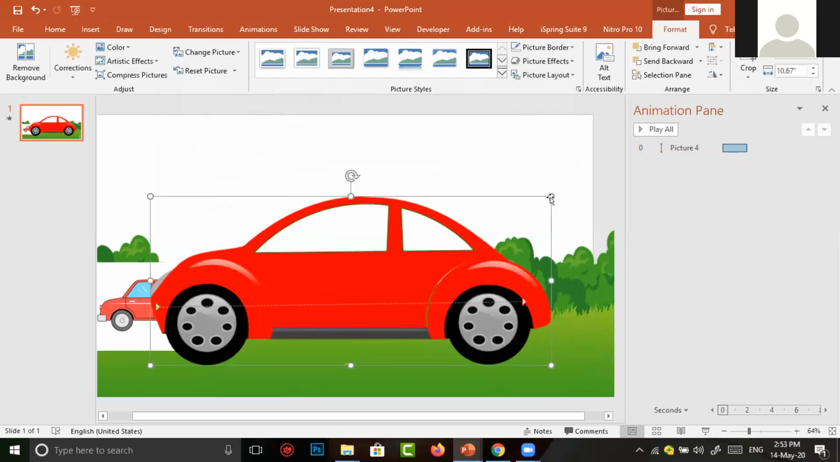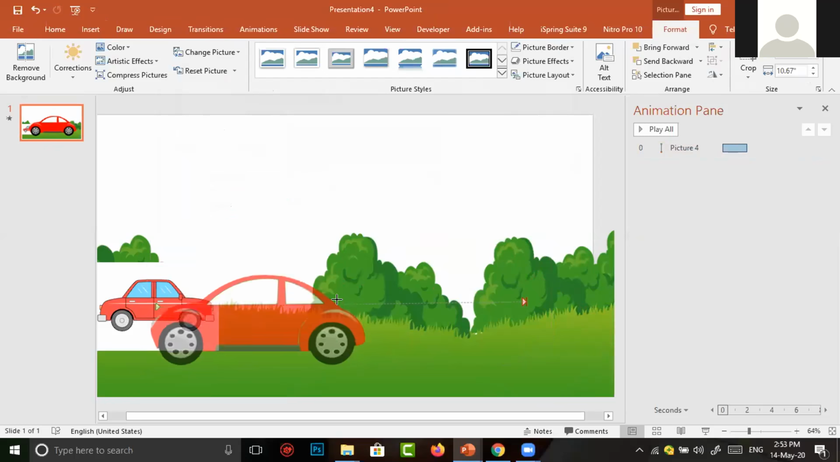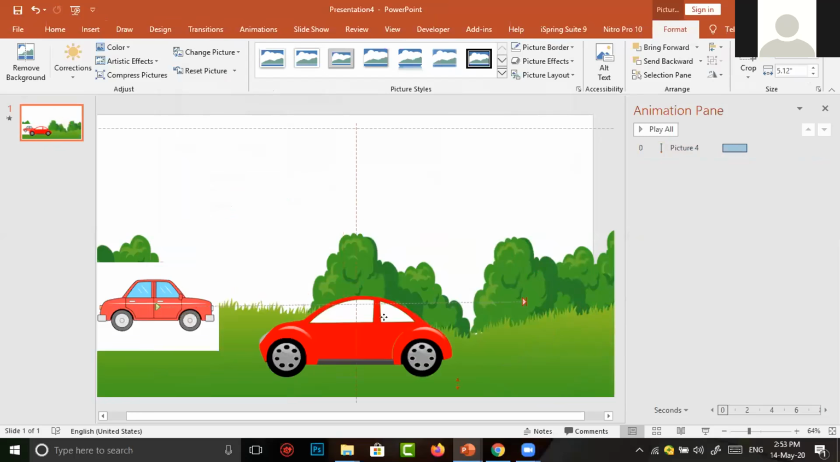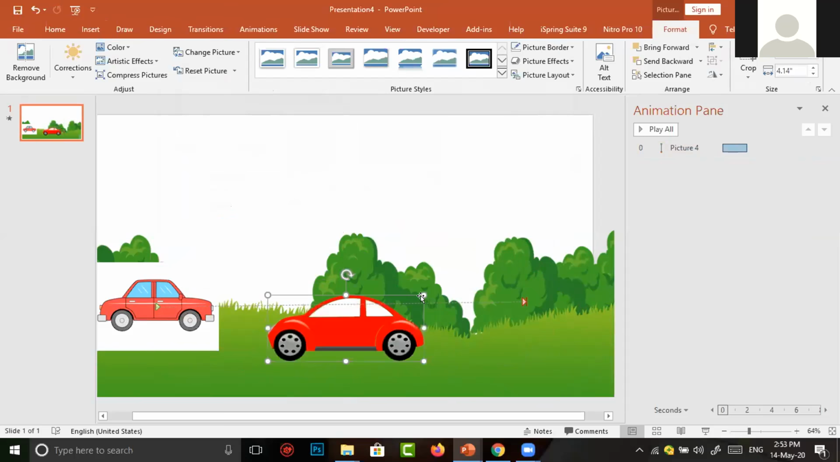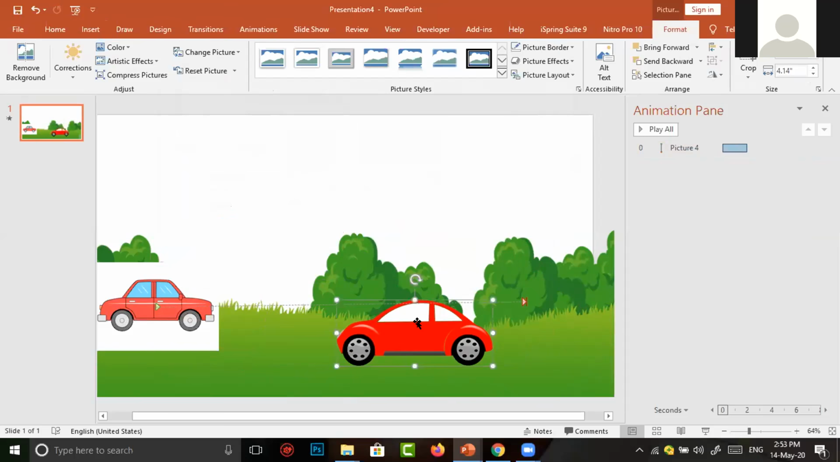Now you can feel the difference between both cars. The previous one is with a white background, and the car I have now inserted doesn't have any background. It is a transparent one. This type of image is called PNG.